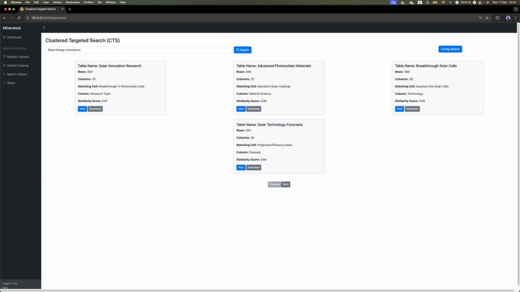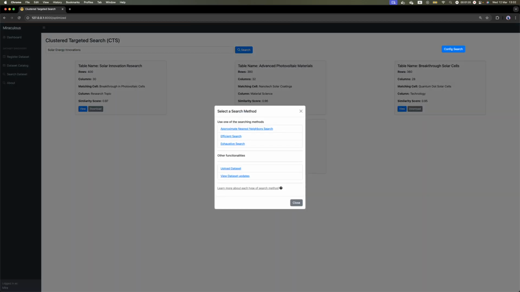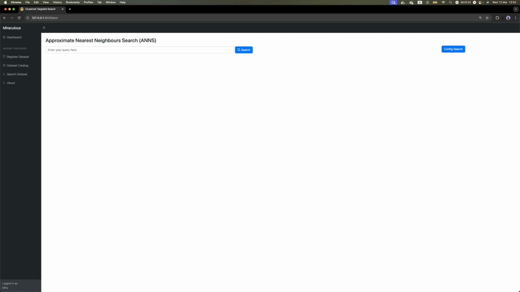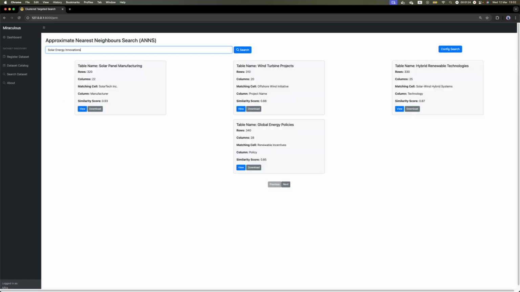Now let's take the same exact keyword query and go to the approximate nearest neighbors. As we can see, the approximate nearest neighbors got different tables with different scores, like the solar panel manufacturing and the solar tech incorporation. And also, the second one is the wind turbine projects with offshore wind initiatives.